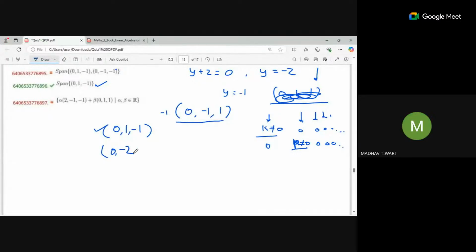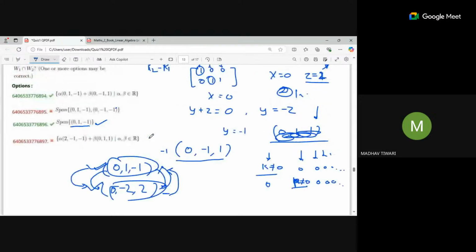So it can also come out in multiple forms. These are just scalar multiples of one another. The span of this vector actually takes all the scalar multiples, all the linear combinations of this vector. So it will also include this. If we have this as a basis, it will also include this, because from its linear combination we can form this. So there is no restriction on using these values, but standardly we use one.